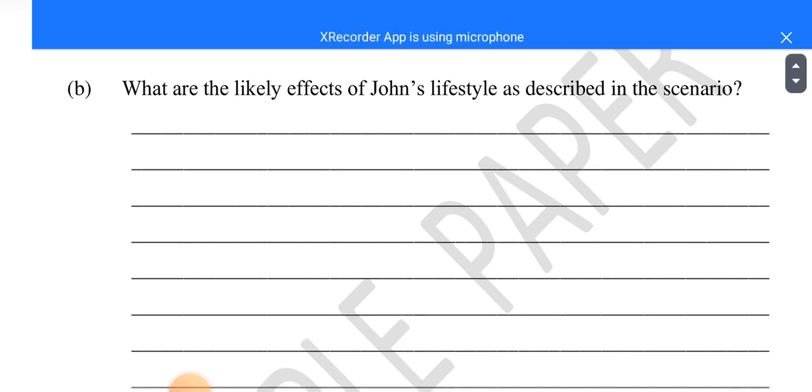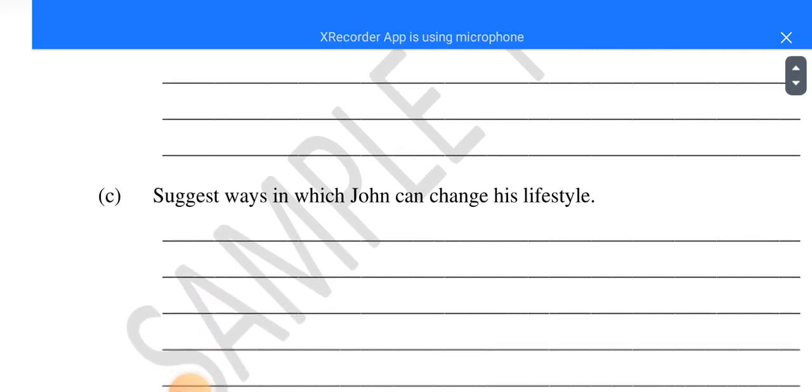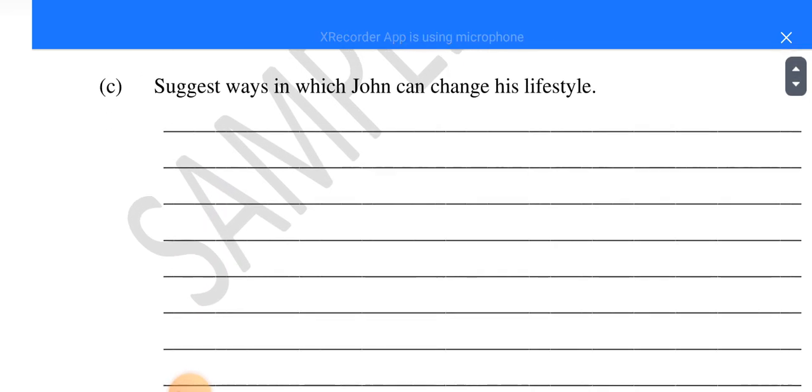Then from there, let's look at part C now. They are saying, suggest ways in which John can change his lifestyle. How do you think John can change his lifestyle? Remember, John is a drunk or somebody who is addicted to drug use. Here we can talk about John should withdraw from bad peer group influence.